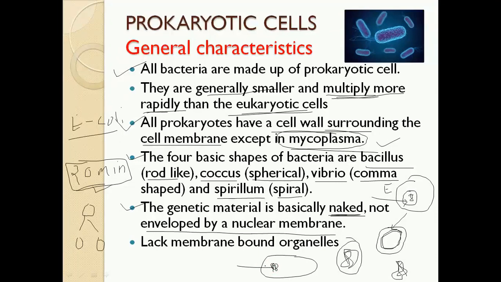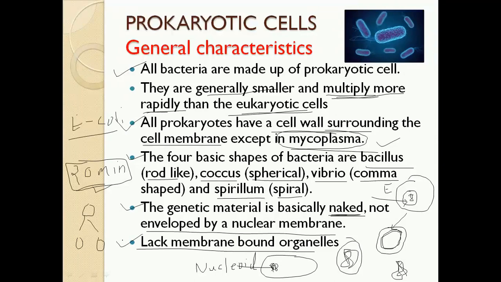So what do we call it? Basically this structure of a prokaryotic cell is termed a nucleoid. Remember, this is a nucleoid. The nucleoid is the structure present in prokaryotic organisms and the nucleus is the structure present in eukaryotic organisms. So the nucleoid is a kind of nucleus without the nuclear membrane. Then one more important characteristic of a prokaryotic cell is that they lack membrane bound organelles.